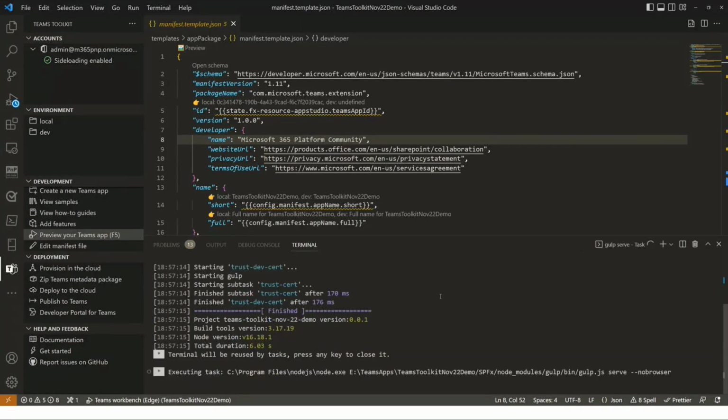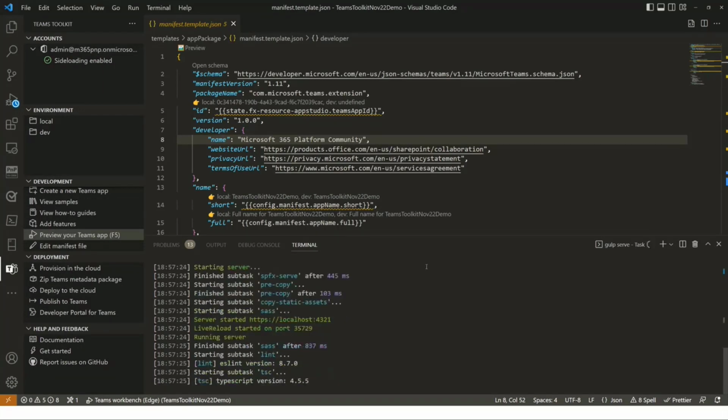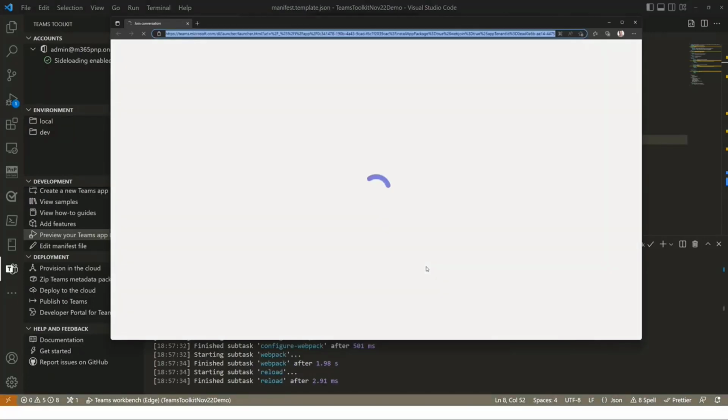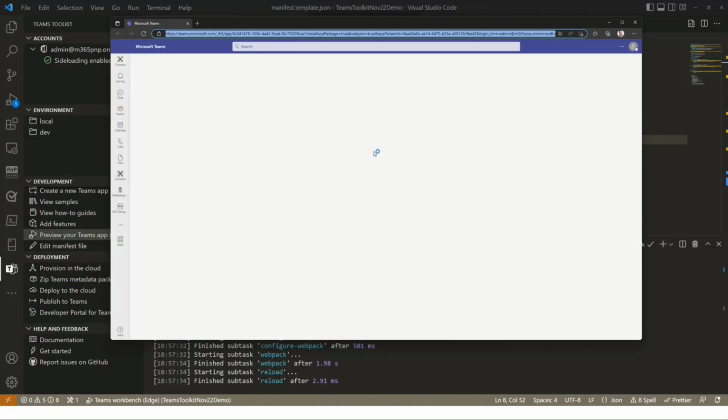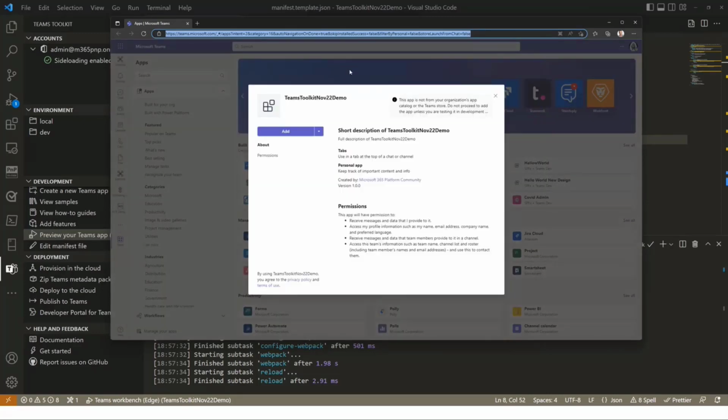And it has the hot reload as well in place. So of course, you don't need to wait for the execution of all of this stuff. We can do modifications directly in the code, and it has the hot reload in place. The reason why it now takes a while is that we did pause the debugging, added a web part, and then again started the debugging. Here we go. We're firing in Teams. We're adding the solution and loading the solution. As the solution has significant modifications, we need to add it again.